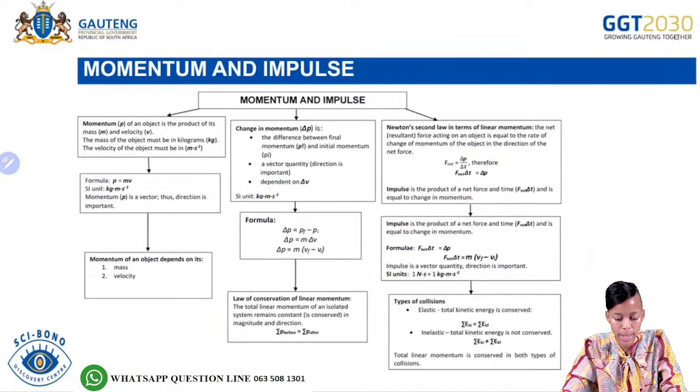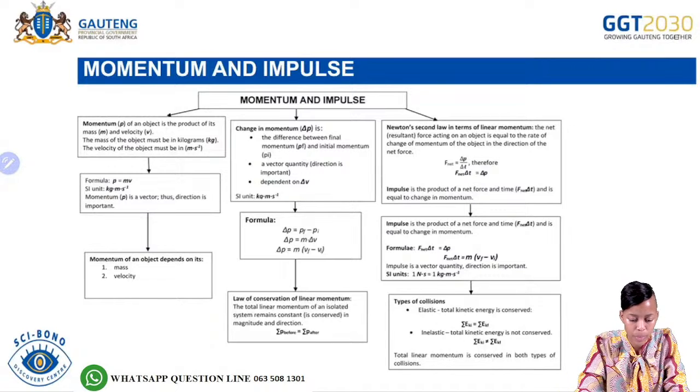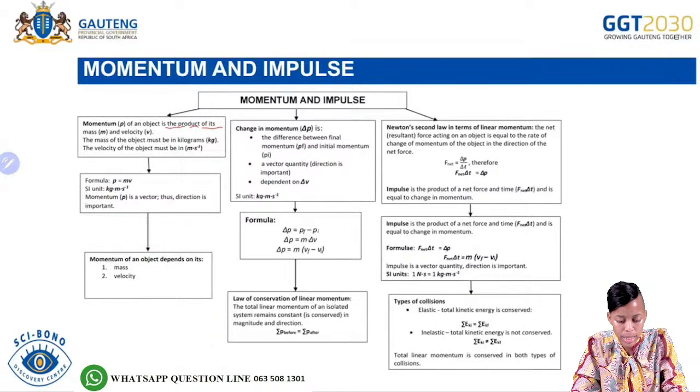Okay, so far we have covered momentum, and we said momentum of an object is the product of its mass and the velocity. We have covered the units for the mass, which is kilograms, and the units for velocity, which is meters per second.